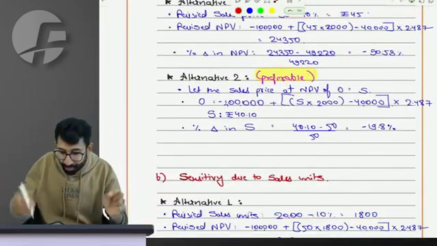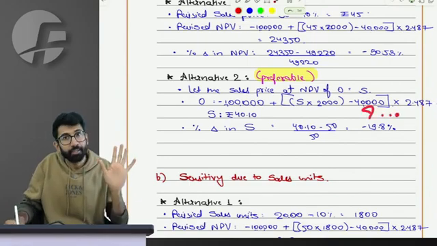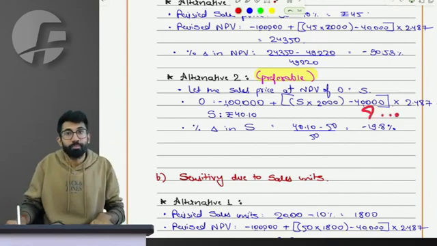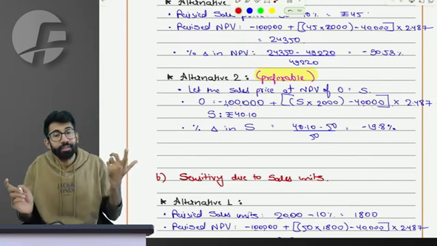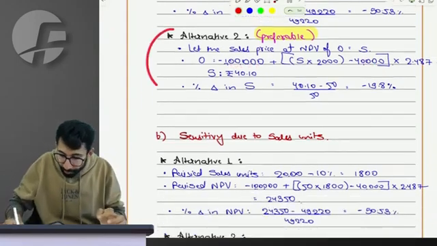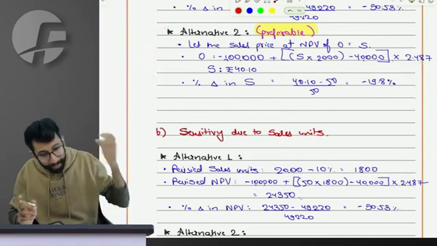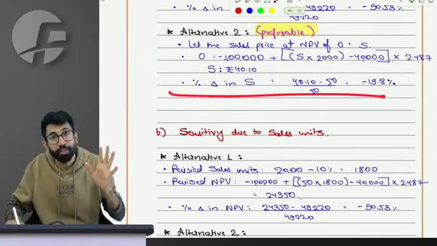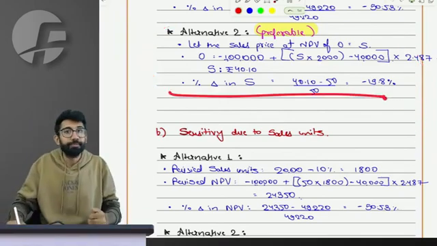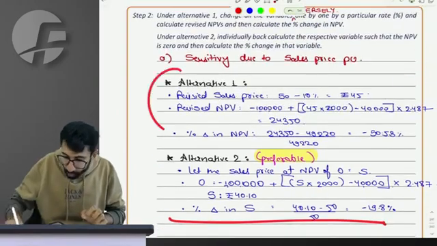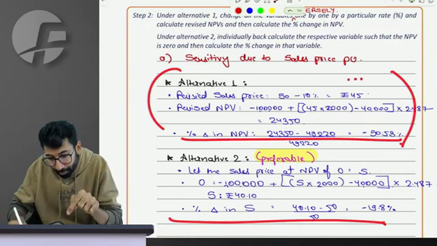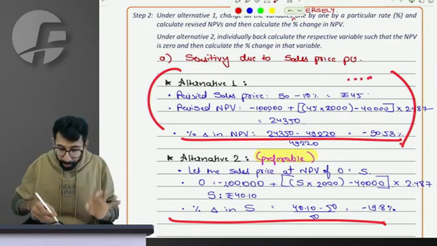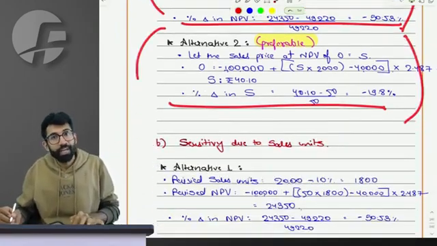To make NPV 0, how much should the sales price be? How much should the number of units be? How much should the fixed cost be? How much should the initial cost be? Which means in alternative 2, every student in the exam hall should have the same solution, which is why this is preferable. Only if the examiner gives you change of variables in percentage terms, then apply alternative 1. Otherwise, apply alternative 2 only. That is what we have learnt.